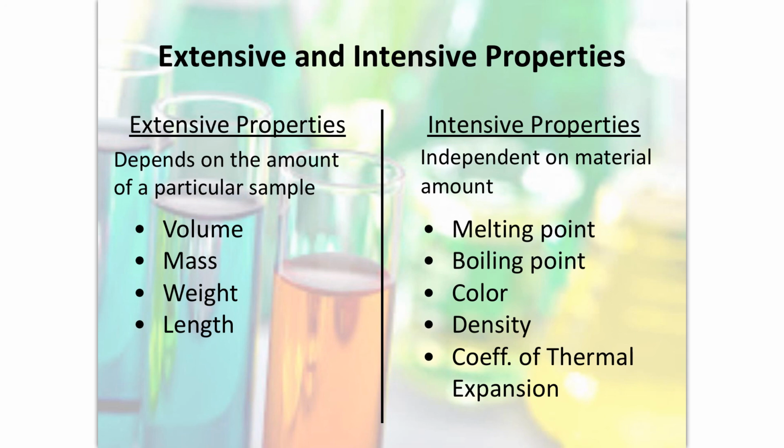And the better example is this. If I take a green crayon or a yellow crayon or whatever crayon color you like, and I make a line on a piece of paper, and then I cut that crayon in half, and then I take one of the halves and I draw a line again, does the color match? And the answer would be yes. So it doesn't matter how much you have. The color of something is not going to change with the amount of it that it has. So again, extensive properties vary with the amount, intensive properties don't vary.